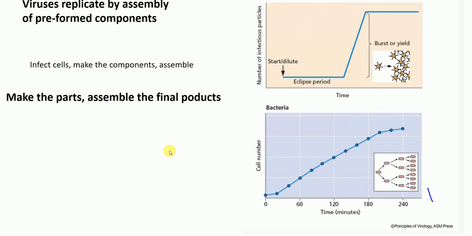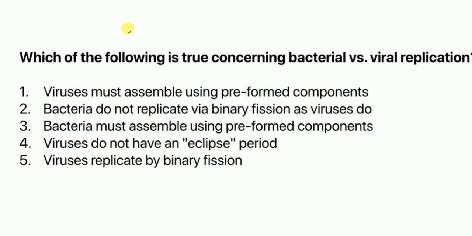Okay. So now I discussed briefly about viruses. Now this is a question to you people, guys. My question is, which of the following is true concerning bacterial versus viral replication? Options are: viruses must assemble using preformed components. Bacteria do not replicate via binary fission as viruses do. Bacteria must assemble using preformed components. Viruses do not have an eclipse period. Viruses replicate by binary fission.